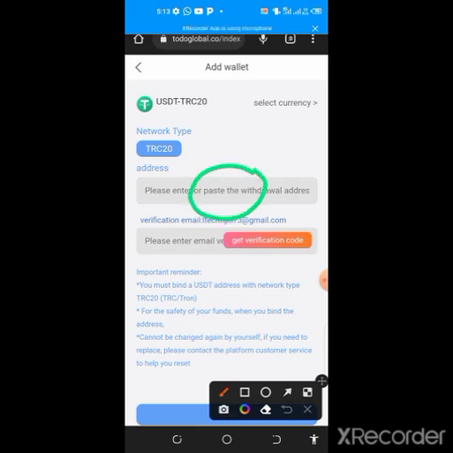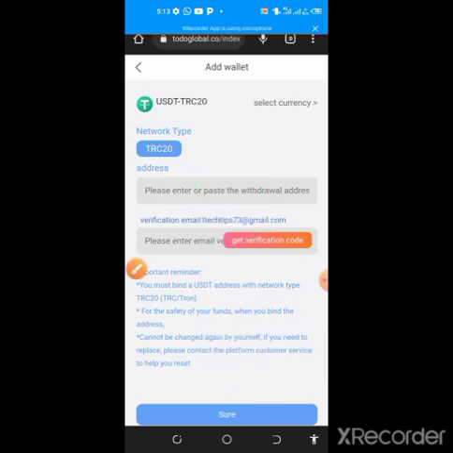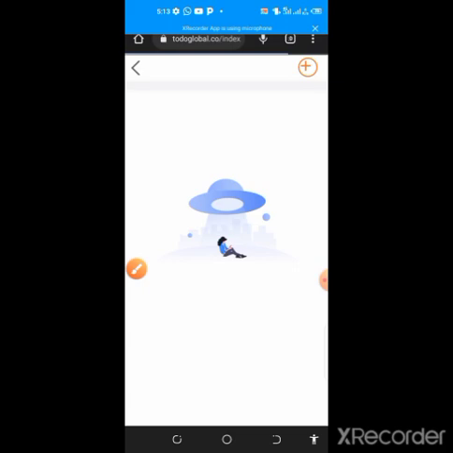Immediately you paste it, you now get your email address verified, so that when you click on get verification code, automatically a new code will be sent to you. Go to your email, you can open the spam message and get it there. Now you have to proceed and click on show. Immediately you click on show, automatically it will be bound for you, and now you'll be eligible to make withdrawal once you reach the minimum withdrawal.